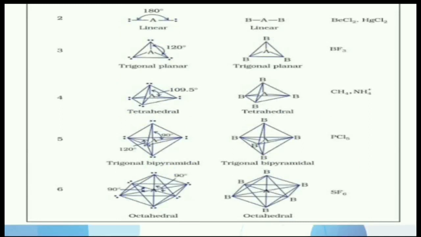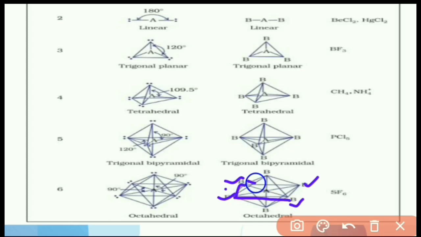See this geometry here. 6 bond pairs: 4 bond pairs arranged in a plane in this way, and then one arranged above the plane and another arranged below the plane. In this way they make an octahedral geometry. For example, SF6 makes the octahedral geometry.